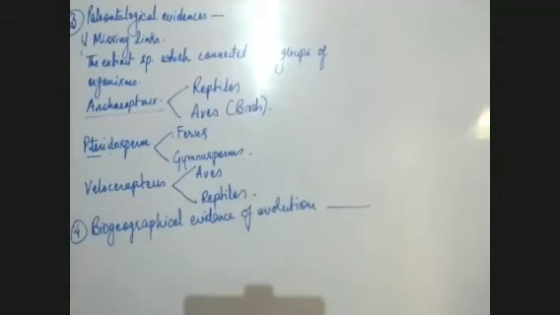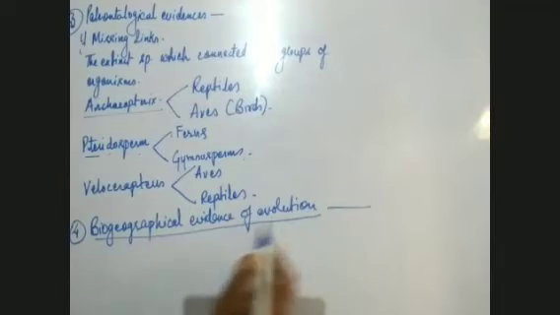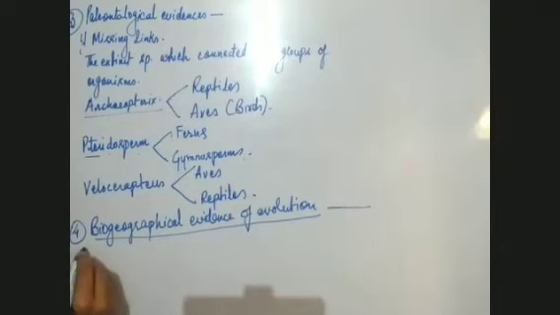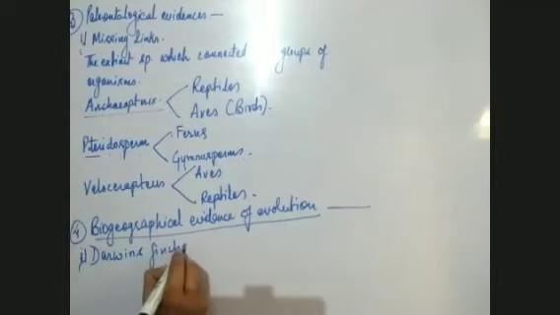What does this tell? First of all, in the biogeographical evidence of evolution, the first subtopic which we have is Darwin's finches. Finches are a type of bird. What type of bird? This I'll let you know.